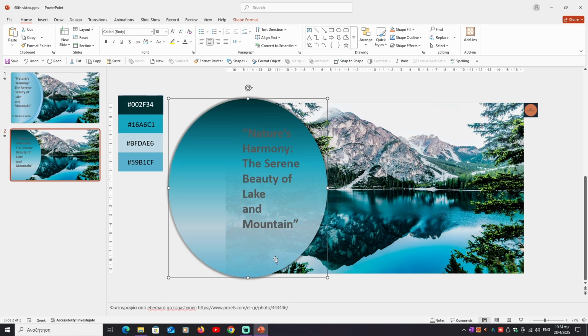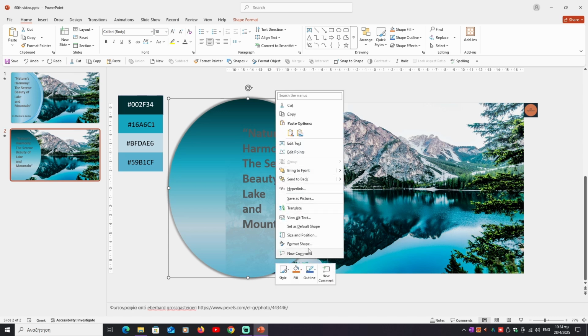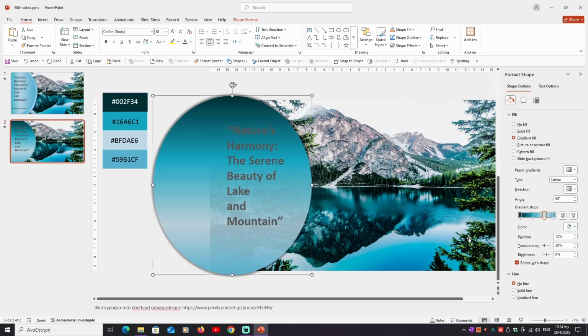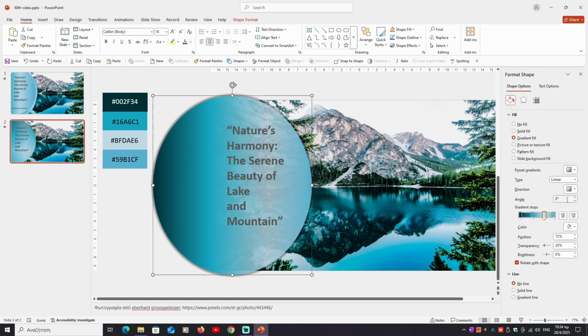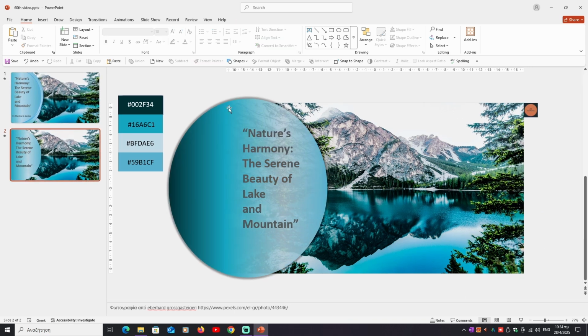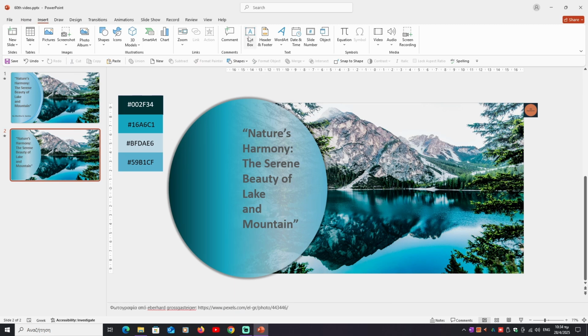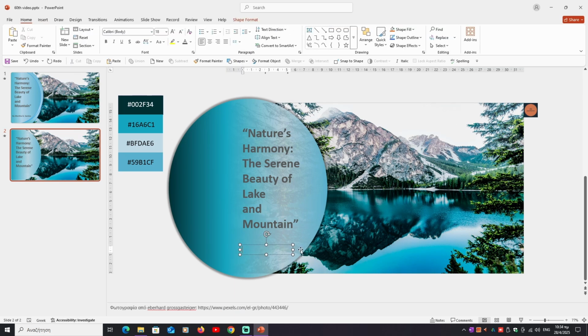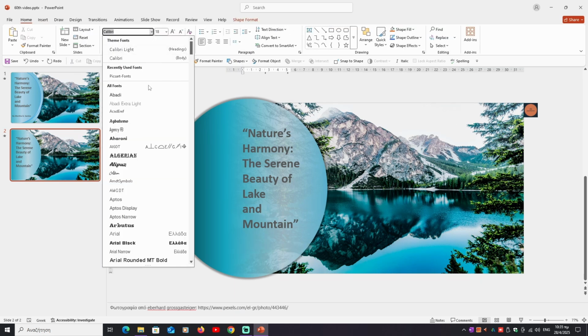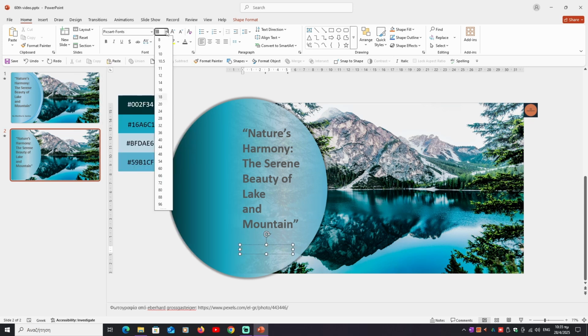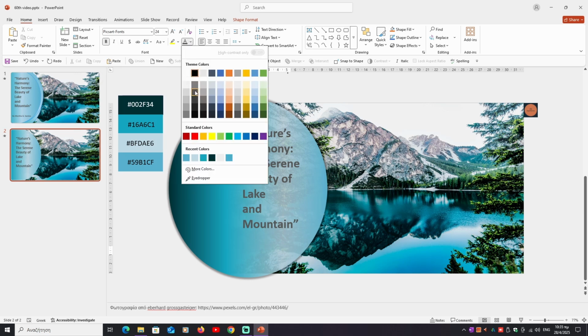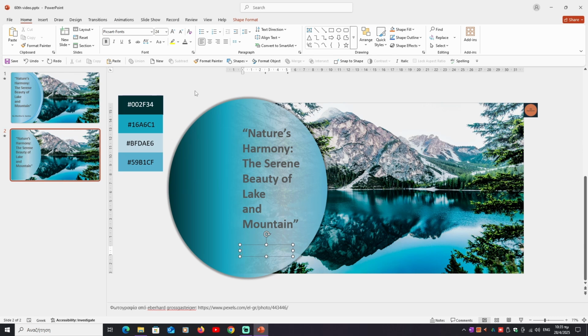Now we go to the Format Shape again, right click Format Shape from the oval shape, and we choose Direction from our colors, the fourth. Close Format Shape. Now we want to insert our presenter's name. We go to Insert, click Text Box, click inside the design area, drag and release it. We choose Font from Home ribbon, Picture Fonts, size 24, bold, color second column, second row, and we write our presenter's name by